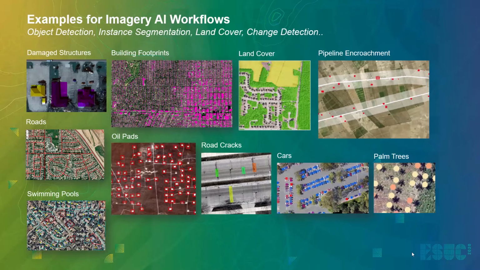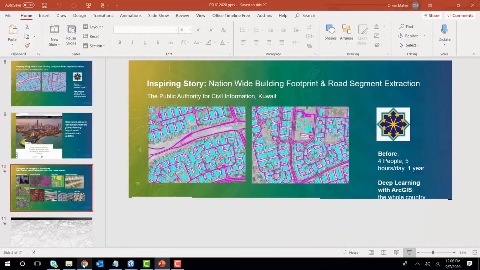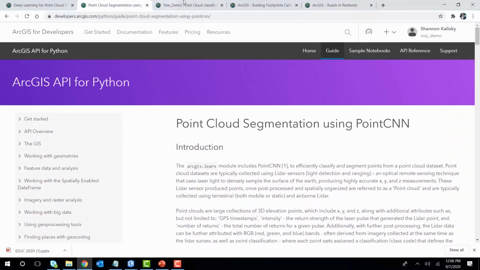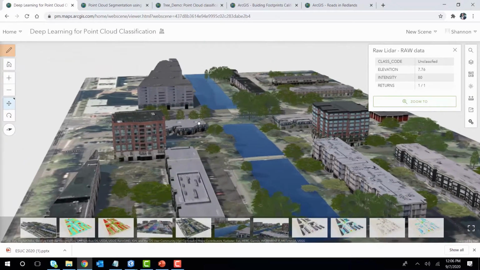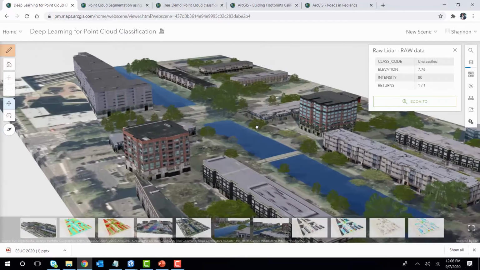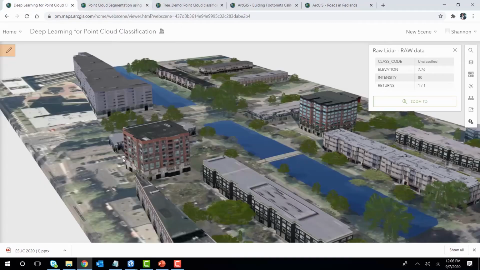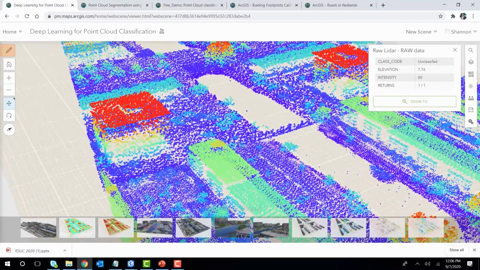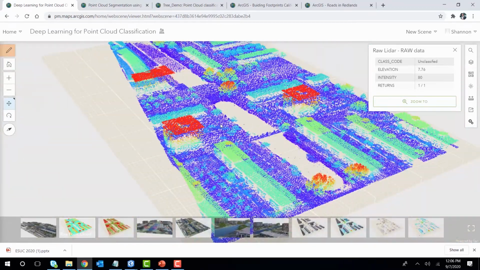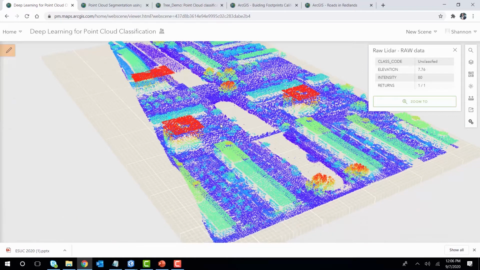So let's shift gears to another example, LiDAR point cloud feature extraction. What we want to do here is automatically generate this beautiful 3D scene that you can see, in a totally automated fashion, using deep learning and powerful GP tools in ArcGIS. So we are starting with a big set of LiDAR point cloud. This is the raw data as you can see it. The legend reflects the elevation. We have a huge amount of those point clouds, and we want to automate the whole process instead of manually trying to detect where the buildings, trees, and roads are.